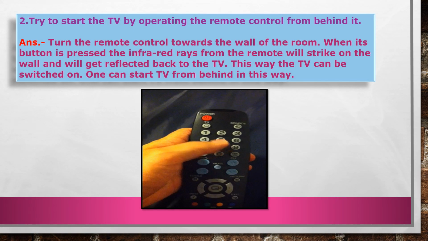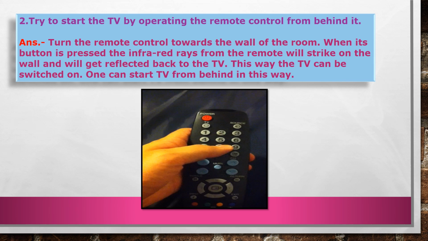Now second question. Try to start the TV by operating the remote control from behind it. Now turn the remote control towards the wall of the room. When its button is pressed, the infrared rays from the remote will strike the wall and will get reflected back to the TV. So when we are pressing the remote control, children, from that sensor, one small light is there, from that there is a passing of infrared rays and they are striking the wall and again they are reflected back to the TV.